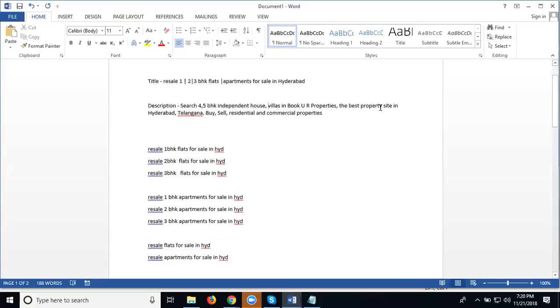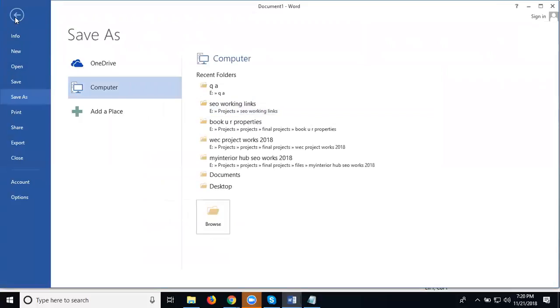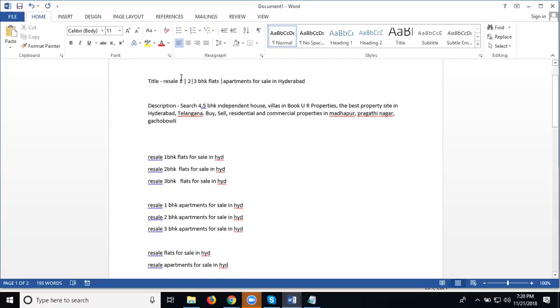Here the best property sites in Telangana, Hyderabad, buy sale residential and commercial properties, writing a number of locations: Madhapur, Nagar, Gachibowli, and etc. So based on your title and description, your keywords will be selected. You can add your multiple locations and add it for the Hyderabad location. So this is how to write the set by your title and description.